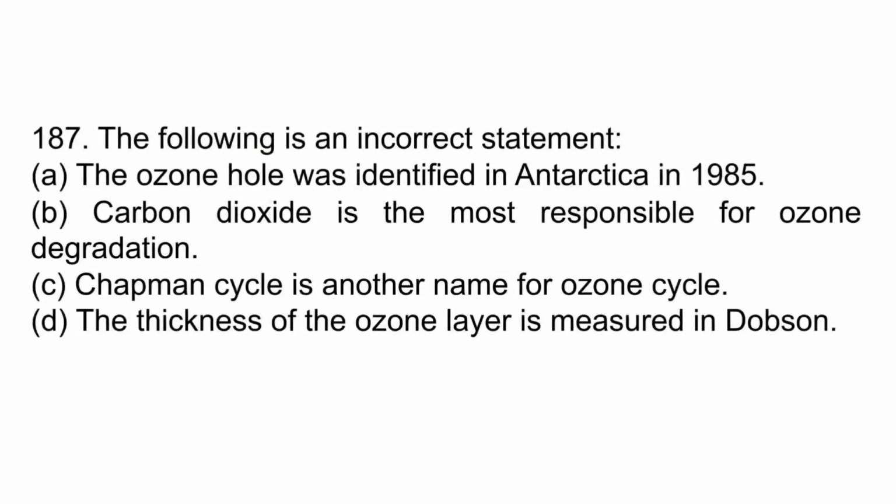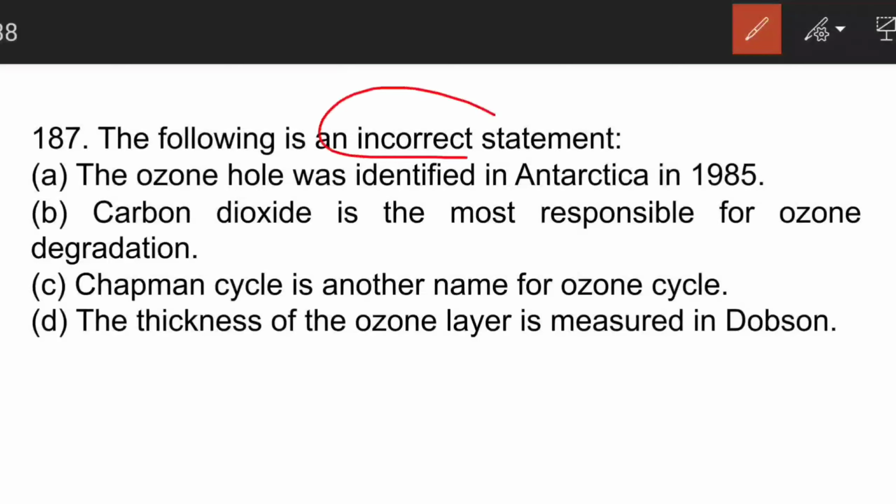The next question is, the following is an incorrect statement. You have to find out the incorrect statement. Ozone hole was identified in Antarctica in 1984. Carbon dioxide is most responsible for ozone degradation. Chapman cycle is another name for ozone cycle, and the thickness of ozone layer is measured in Dobson.